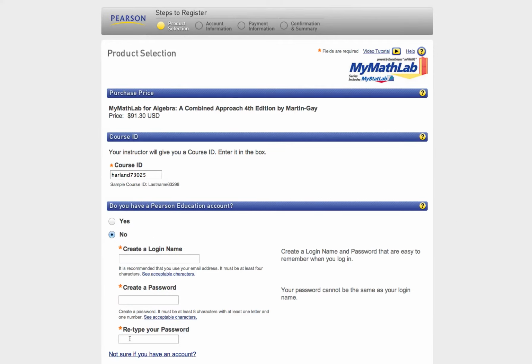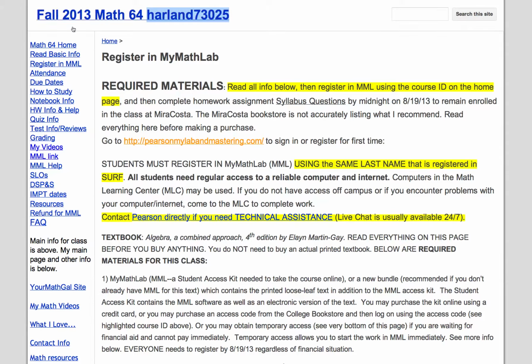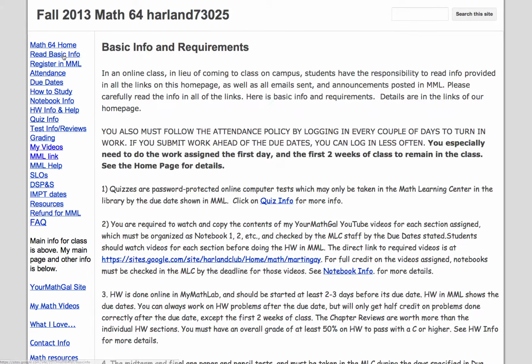So let's go back to this information. Make sure you read all this about the required materials. Now, how about the basic info for the class? You could click this link that says basic info. Since you're not coming to class, you will have to do a lot more reading. You'll have to read my emails and announcements posted in MyMathLab. I'll show you MyMathLab in a minute.